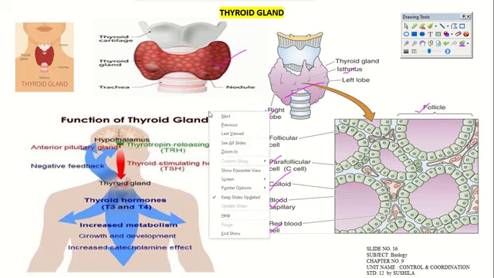Catecholamines are hormonal secretions from nerve cells that ultimately affect our body, and during negative feedback, it stops the hormone if it is being produced in a larger amount. That effect we'll see in detail in the coming slides.